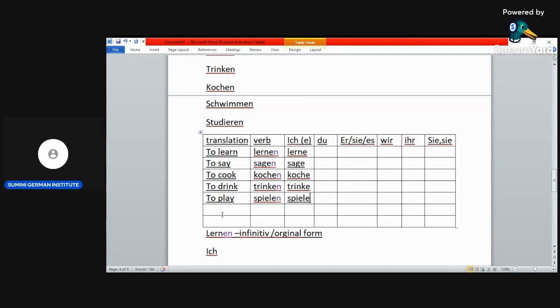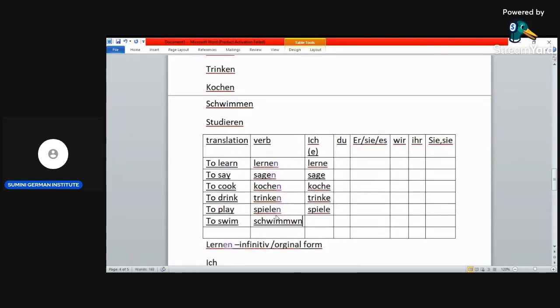Okay, then another verb is schwimmen. Schwimmen is to swim.